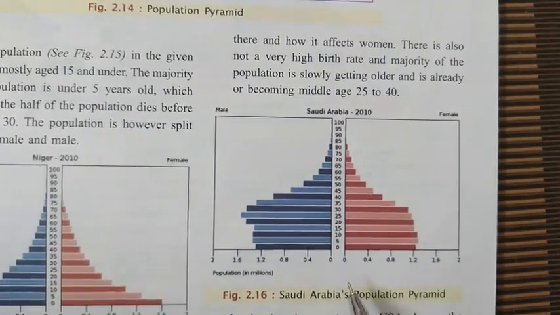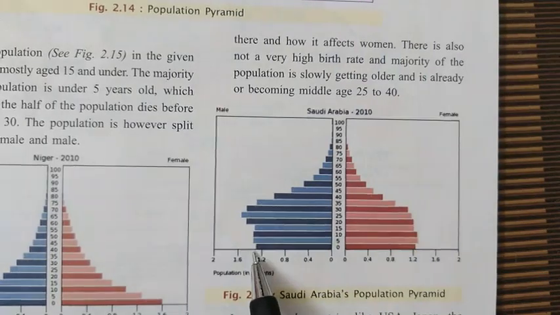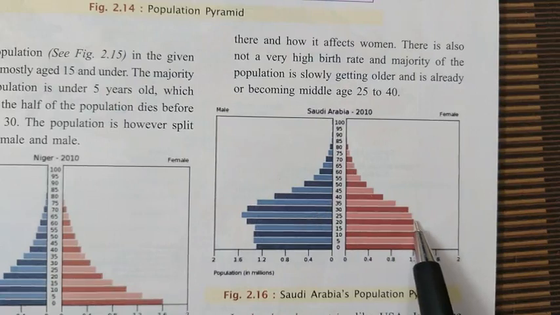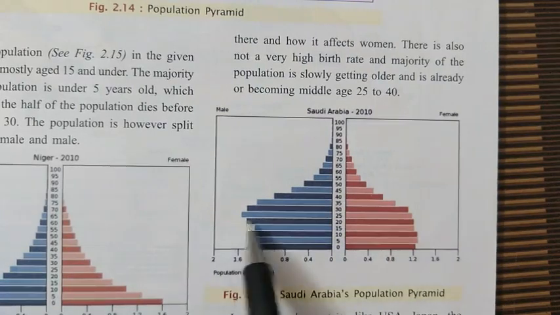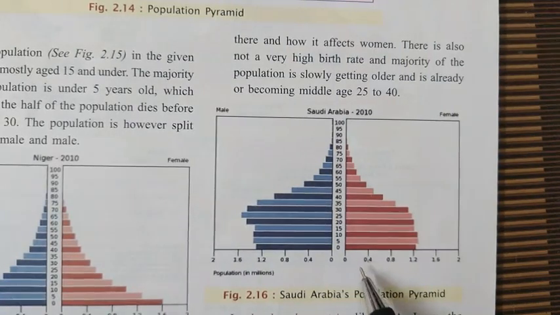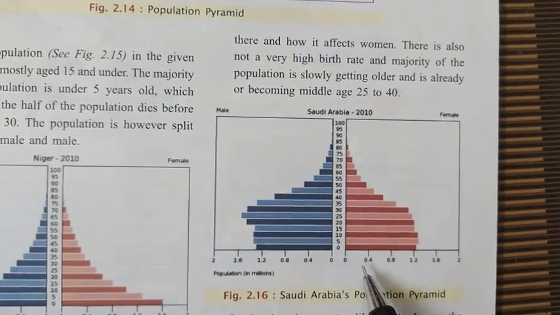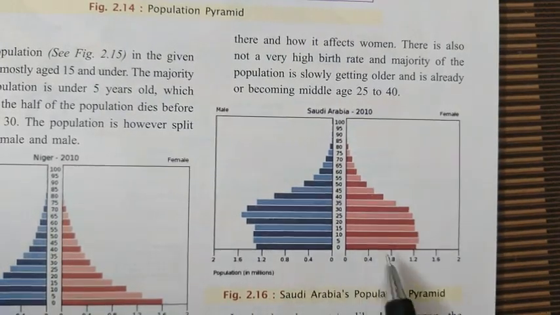Another thing you will find here, one more story. The birth rate is less, because the people between 25 to 30 and 35 are much more. That shows the infant mortality rate is high. Infant mortality rate means the death of very, very young children. Young children are called infants. So the infant mortality rate is much higher.